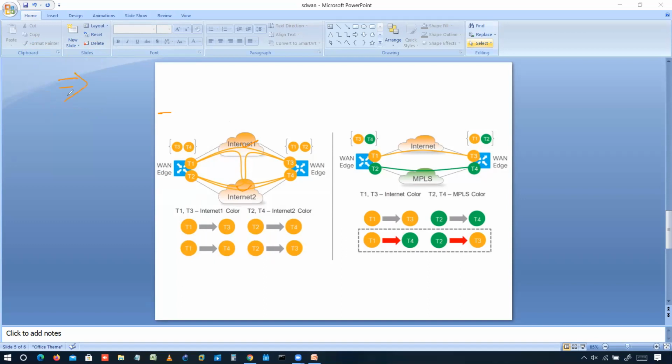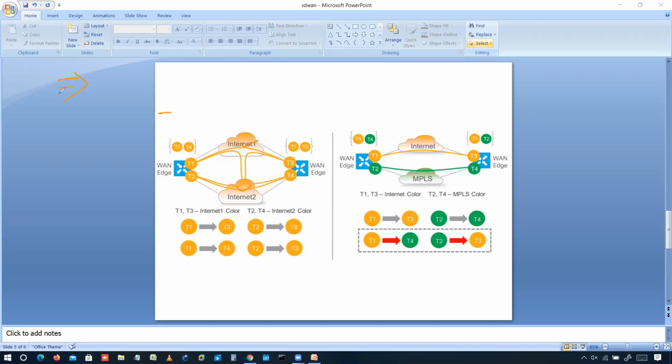Colors are an abstraction used to identify individual WAN transports that terminate on WAN edge devices, right? So whenever they terminate, whether that is MPLS or internet, we identify them using some codes, as public or private.